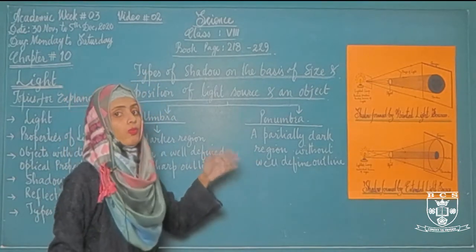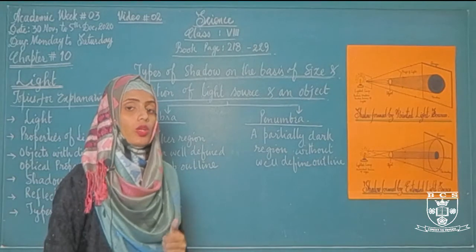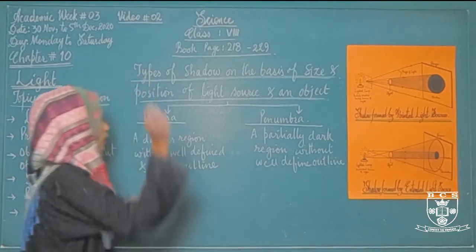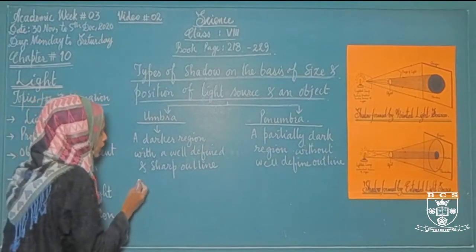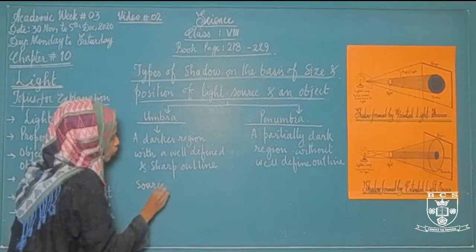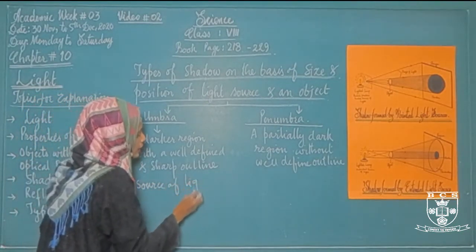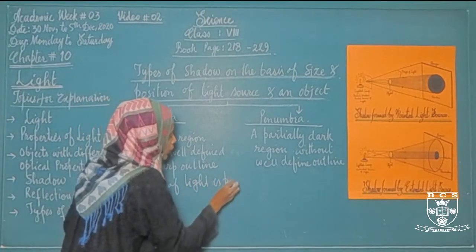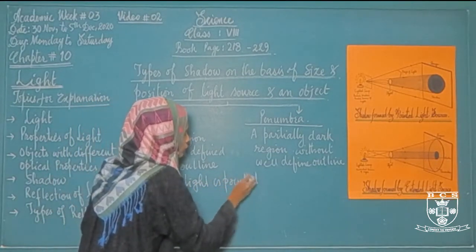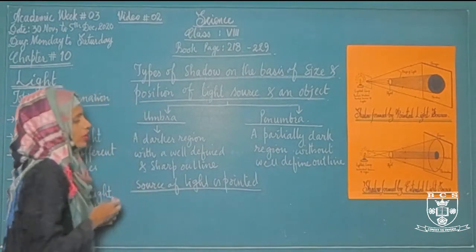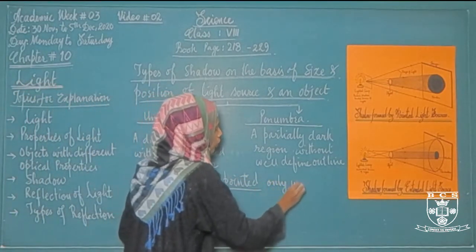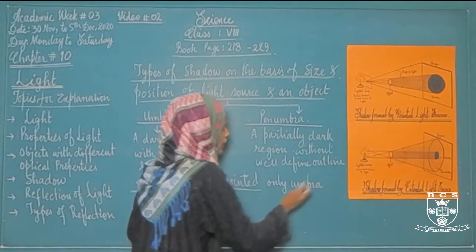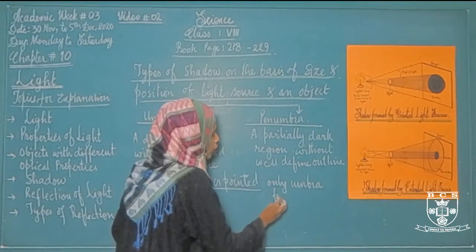If we have a pointed source of light, then only umbra will form. This is about the shadow. Now the source of light. If the source of light is pointed, then what type of shadow will form? If the source of light is pointed, then only umbra will form.